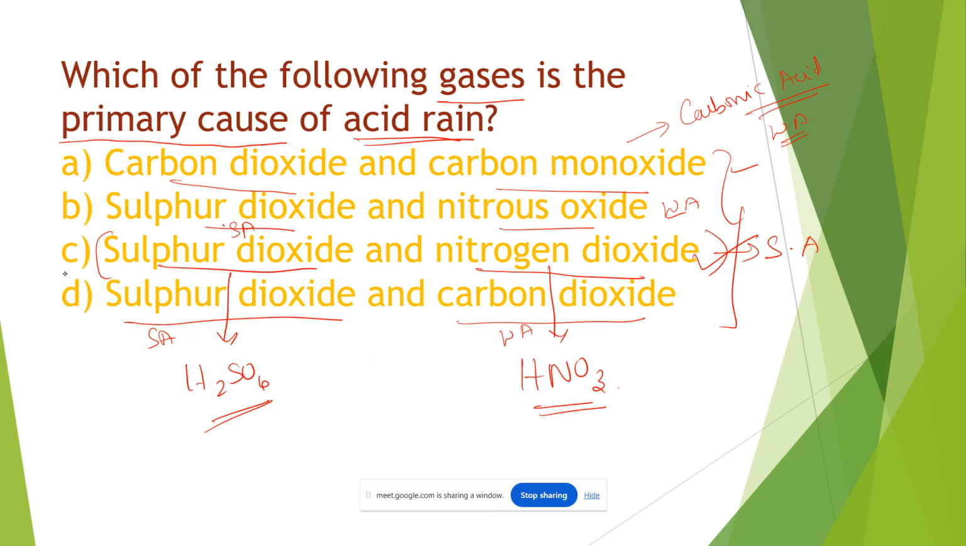So option C is the right answer. Sulfur dioxide and nitrogen dioxide primarily cause acid rain because they produce strong acids when compared with the other gases. So the answer is C, sulfur dioxide and nitrogen dioxide.